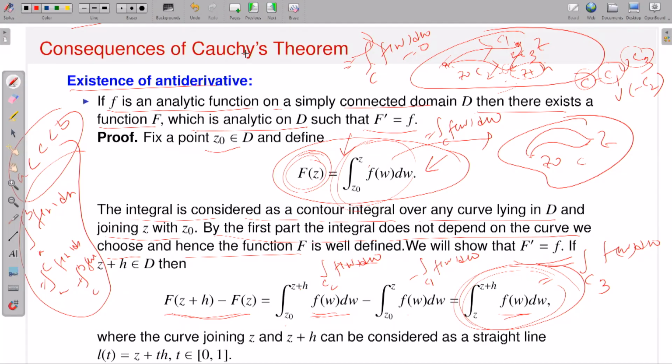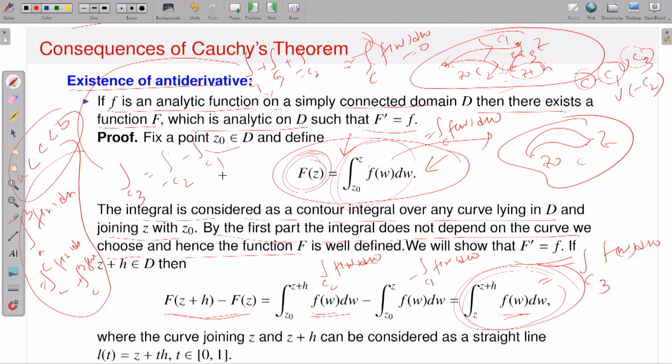So this implies the integration over C1 plus the integration over C3 plus the integration over minus C2 is 0. So that means you can say the integration over C3, which goes from Z to Z plus h, should be the integration over minus C2 minus the integration over C1, okay?